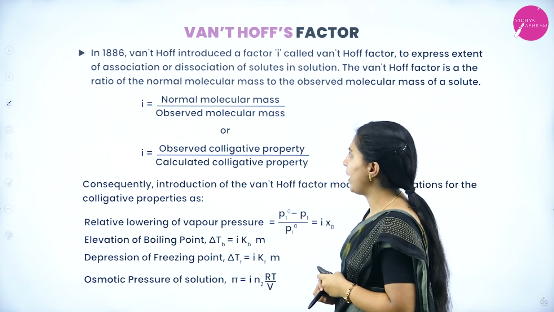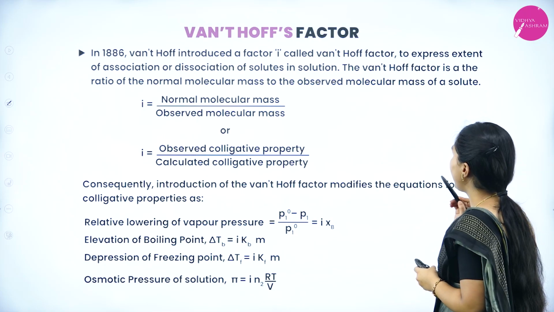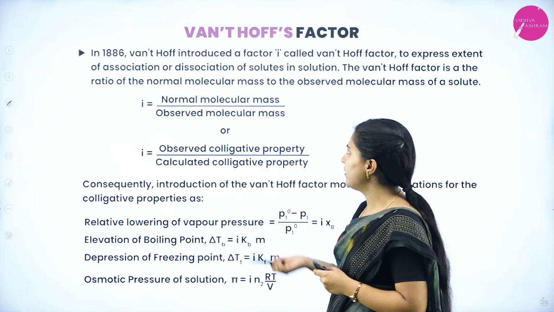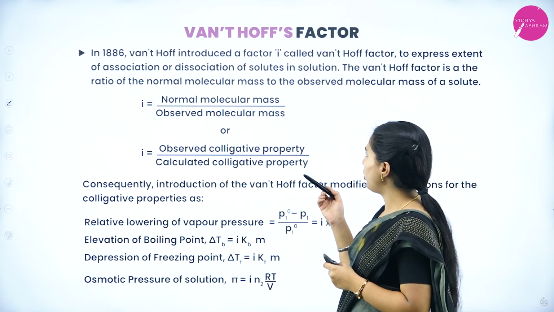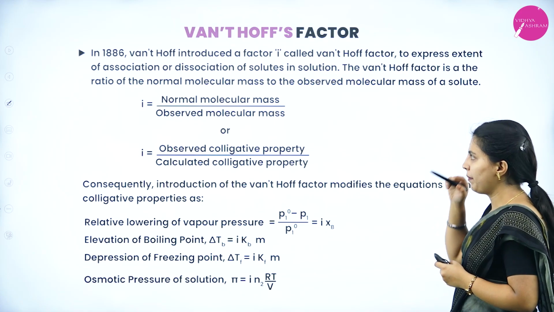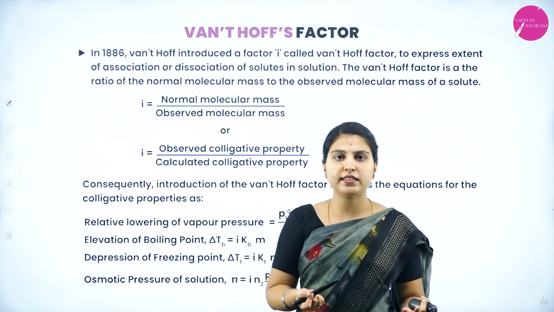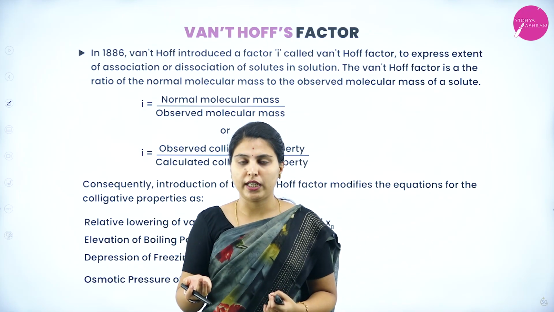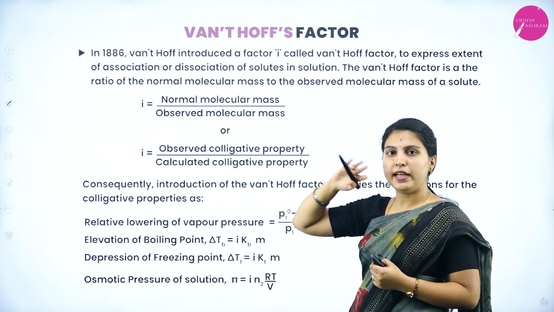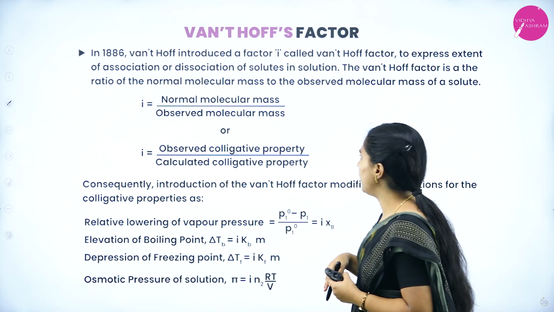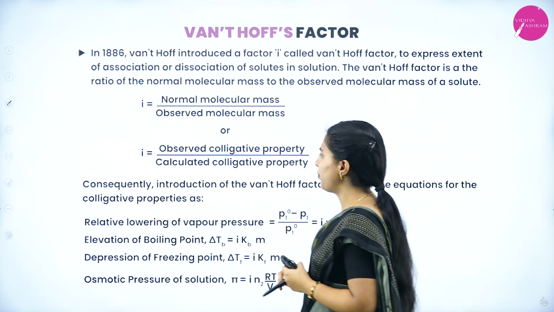And next, Van 't Hoff factor. In 1886, Van 't Hoff introduced a factor i, called the Van 't Hoff factor, to express the extent of association or dissociation of solutes in solution. The Van 't Hoff factor is the ratio of the normal molecular mass to the observed molecular mass. Why was it introduced? Because some solutes dissociate and some associate. To identify that, he introduced i as the ratio between the normal and observed molecular mass, or the observed colligative property to the calculated colligative property.